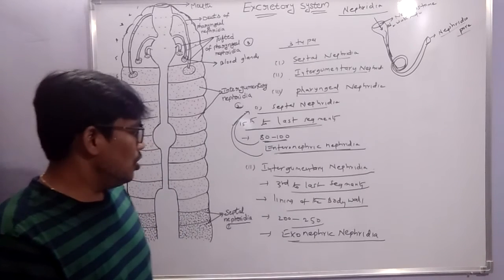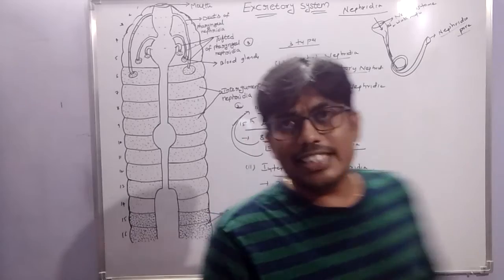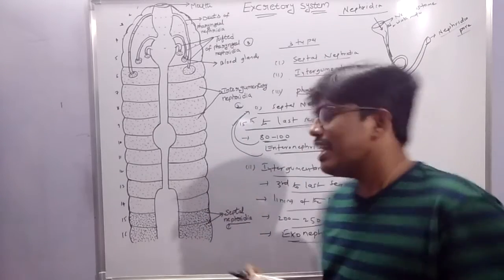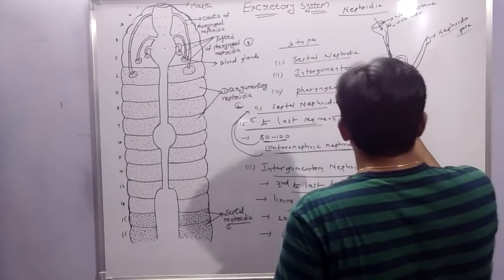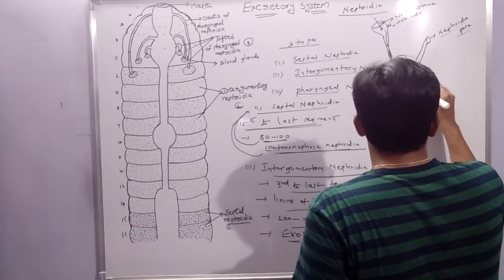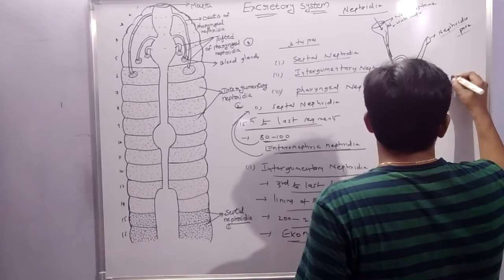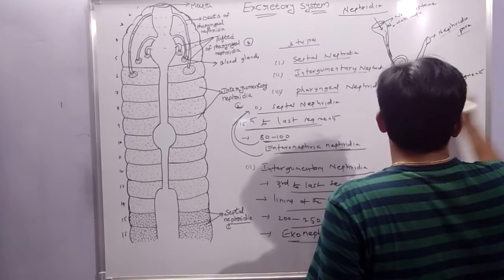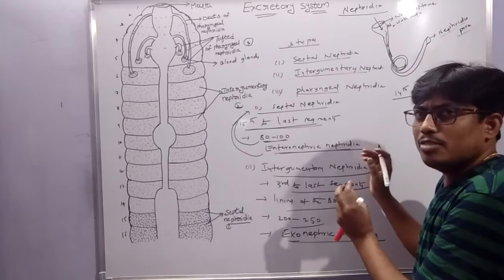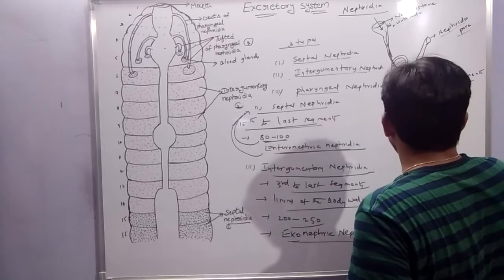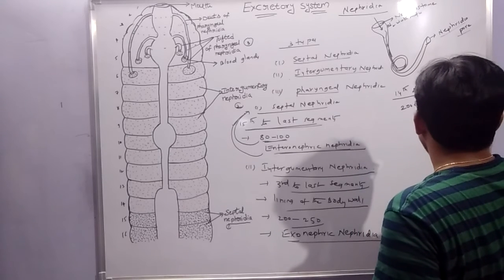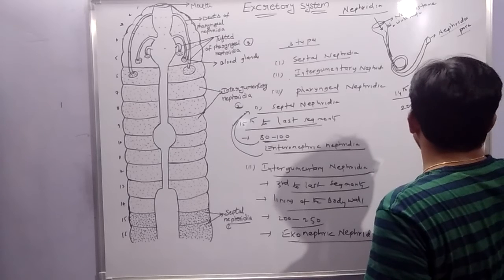Exonephric nephridia. Okay? Each segment contains 200 to 250 nephridia, except the clitellary region. What is the clitellary region? Clitellum is located on the 14th, 15th and 16th segments. Except the clitellar region, integumentary nephridia are more in number. The 14th, 15th and 16th segments contain 2000 to 2500 members.